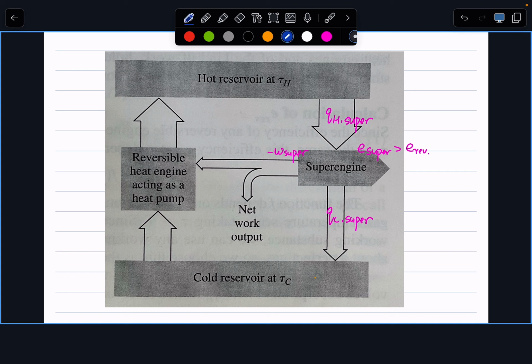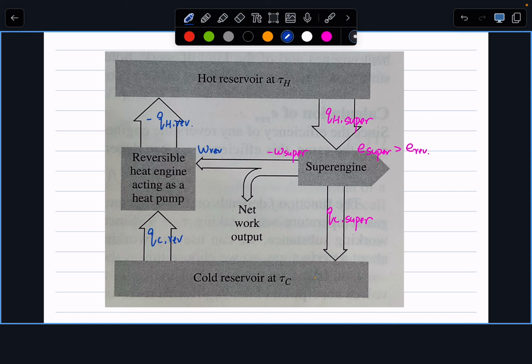That's the right-hand side. On the left-hand side, we have a heat pump. Like what we just said, a heat pump is the reverse of a heat engine. So in this case, it takes W reversible as input. It also takes QC from the cold reservoir, and it outputs negative QH reversible. So first step, we discussed what exactly are the two engines of interest that create this cyclic process or machine.